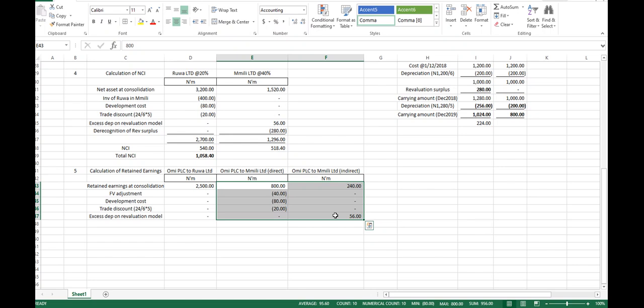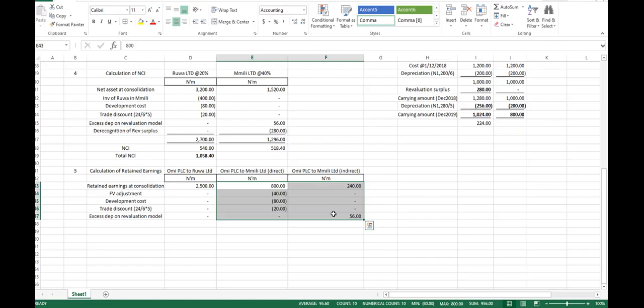Ordinarily, our focus should be on our own retained earning, which is 500, and whatever retained earnings they have, that is, retained earning at the date of acquisition and at date of consolidation, is what we are to have our own share from. Am I right, please? Yes, sir.